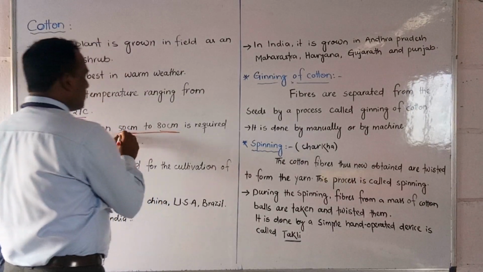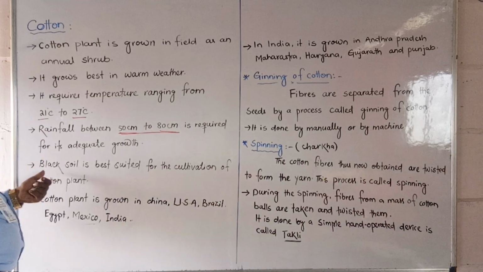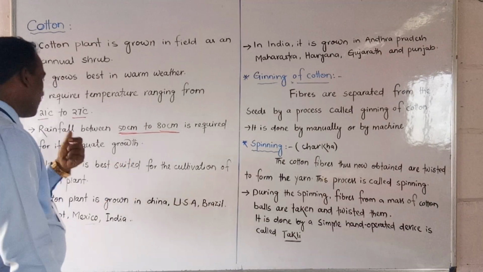In this range of rainfall, the plants will grow suitably, with adequate growth. Black soil is best suited for the cultivation of cotton plants.